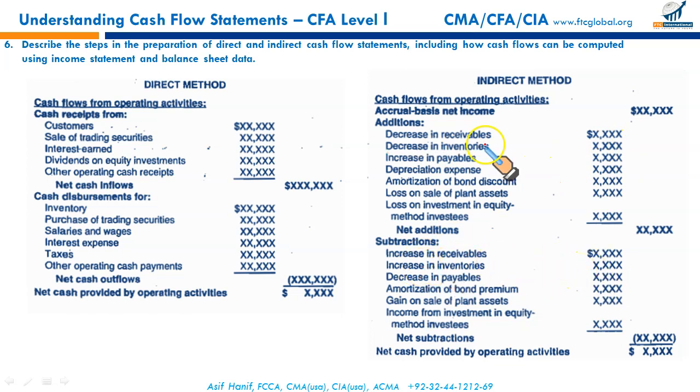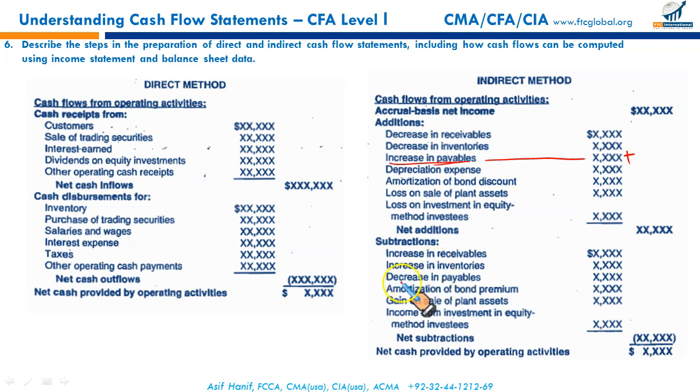Moving on. Increase in payables. If your accruals and accounts payable have increased over the period, good. You're being smart in managing cash. You delayed the payment. Delaying the payment to your accounts payable effectively leaves more cash with you. So if the accounts payable balance has increased over the period, you have withheld cash. That is an inflow.